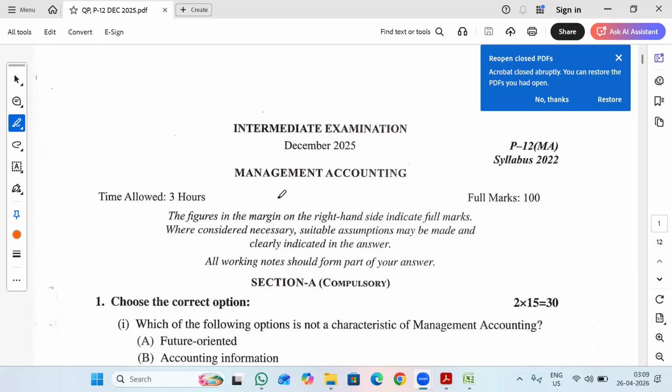Now we are going to discuss December 2025 Management Accounting Suggestion Answers. So let's start with section A.